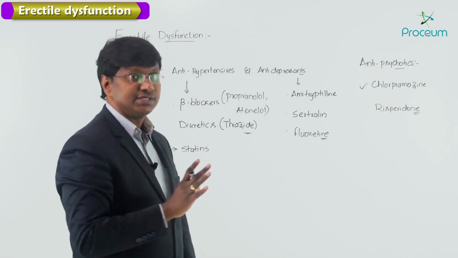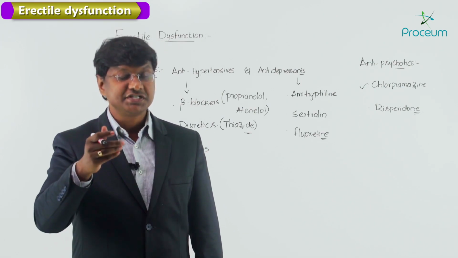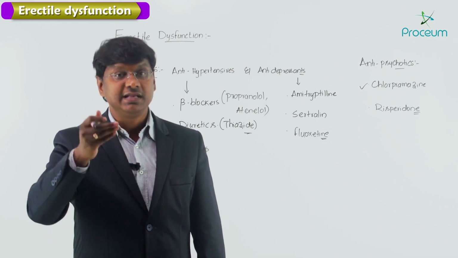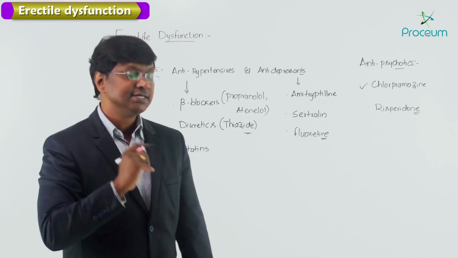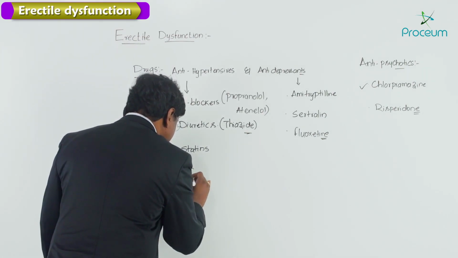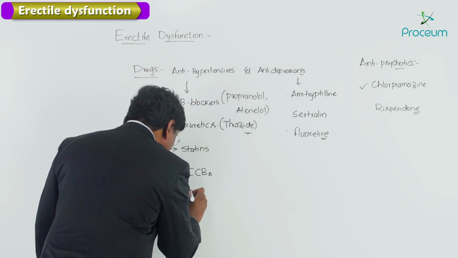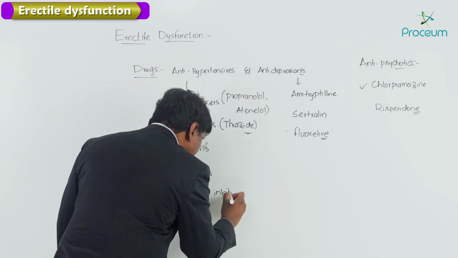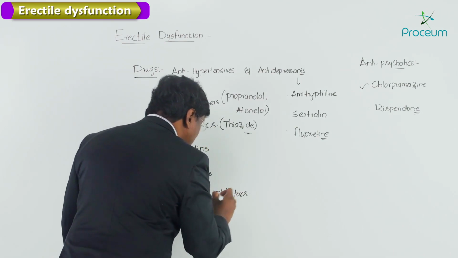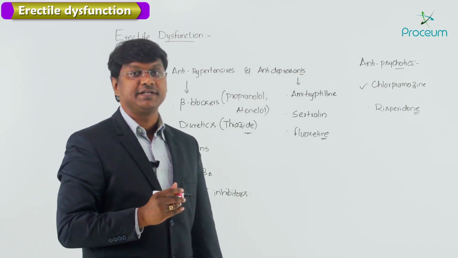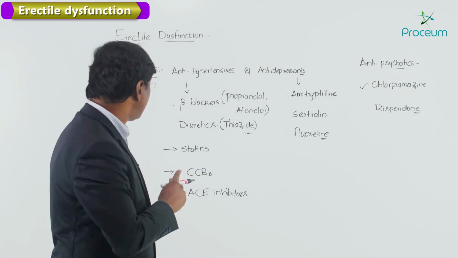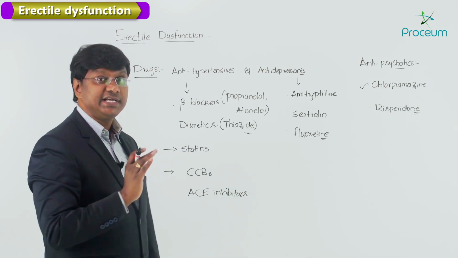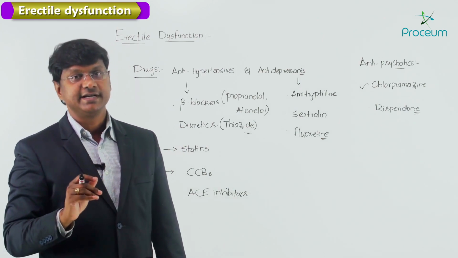And apart from this, we have a certain group of drugs which are less likely to affect the sexual function. And the drugs which are less likely to affect the sexual function include calcium channel blockers and as well as the ACE inhibitors. So calcium channel blockers and as well as ACE inhibitors are less likely to cause this particular erectile dysfunction. So this completes the etiology which will cause the erectile dysfunction.